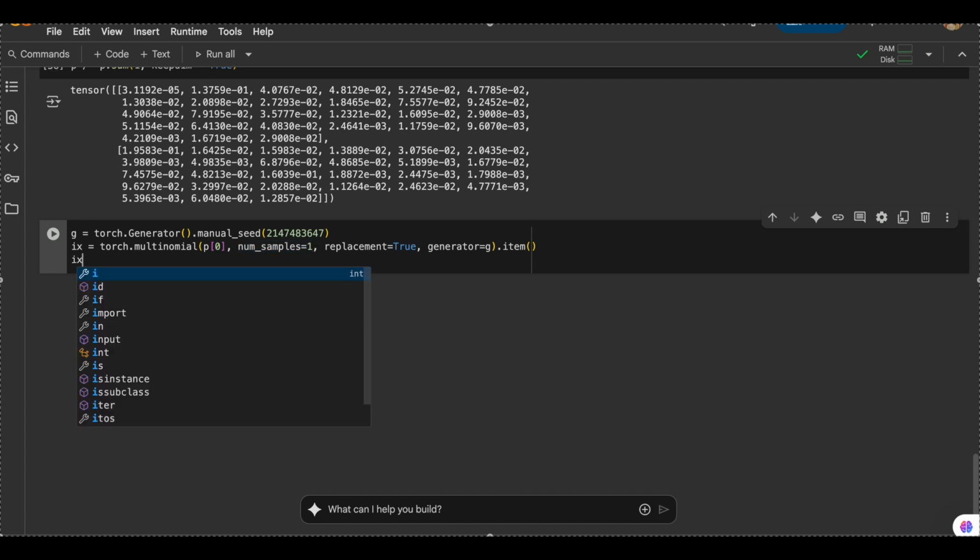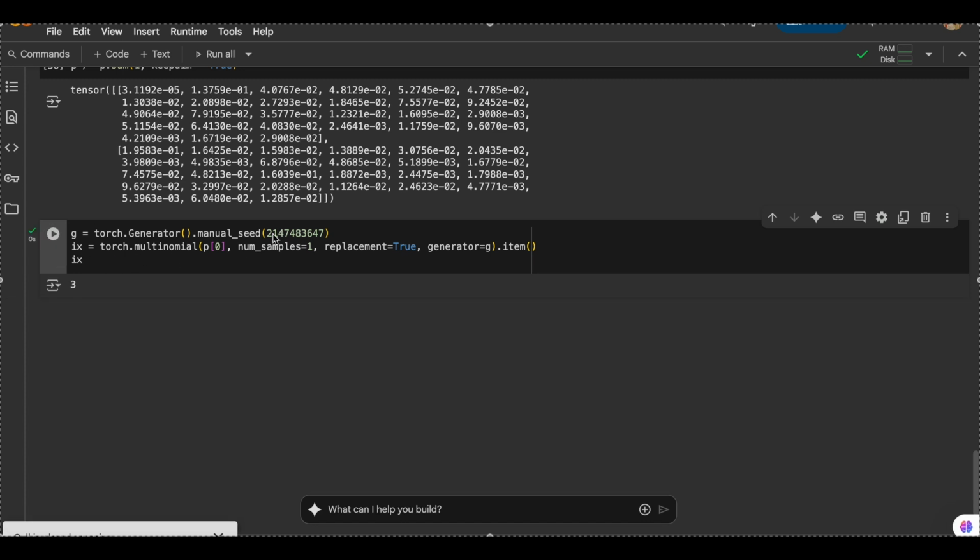If we print ix, we'll get 3, and we'll again get 3 even if we run this program again and again. That is because I fixed the generator. If we remove the generator part, every time we'll get a different answer, and this is exactly what we want. But I'm fixing the generator for reproducibility, so that if you enter this very seed into your program, you will get the same output as me, which is 3.